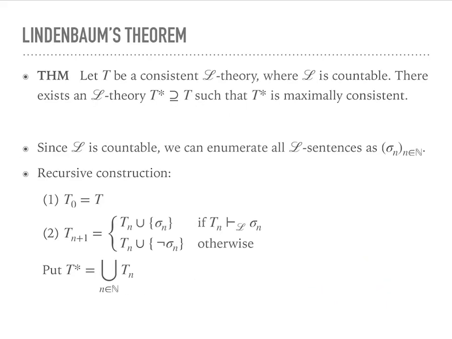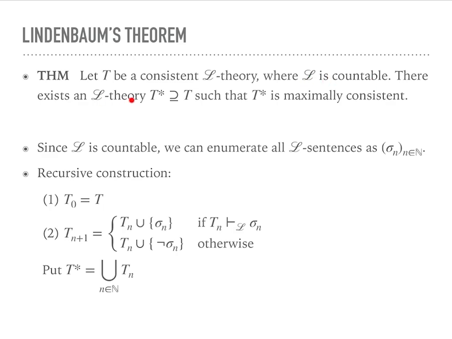So we now come to the completion of theories, or the possibility to complete theories. This is known as Lindenbaum's theorem. We state it here for countable languages, which was the case that Lindenbaum dealt with. So let T be a consistent L theory, where L is a countable language.